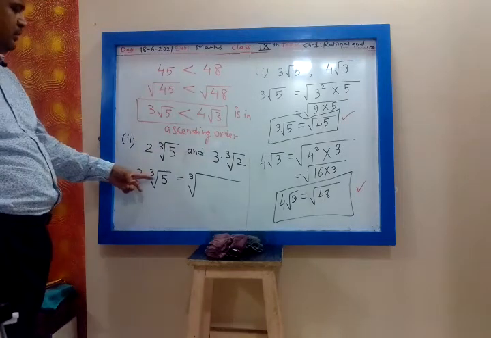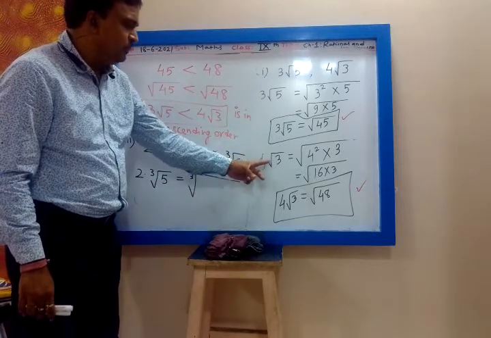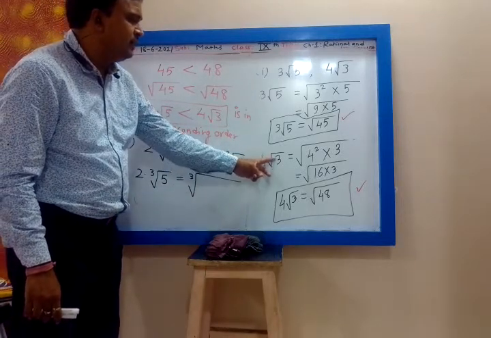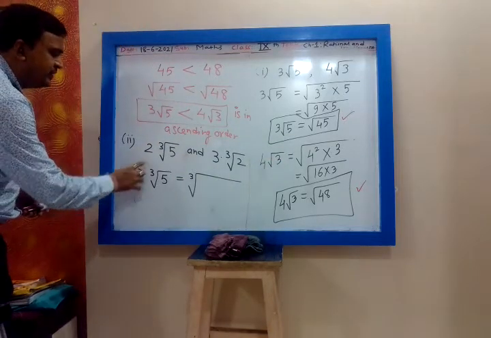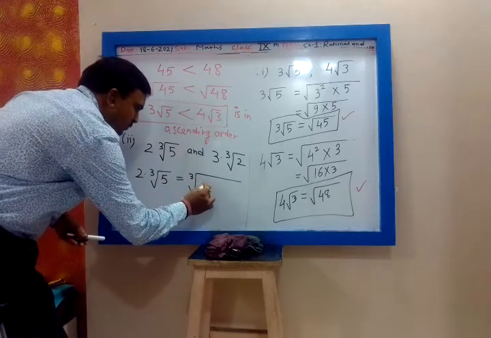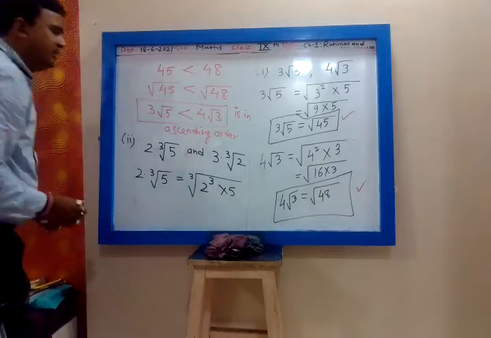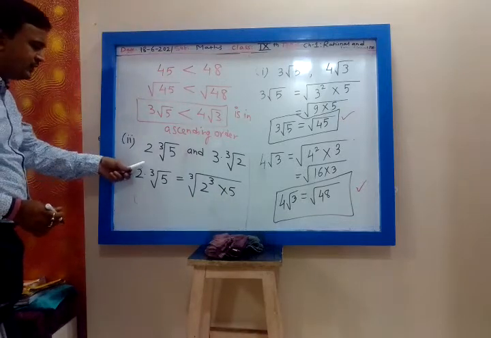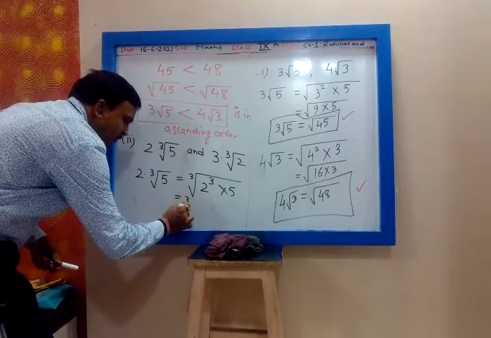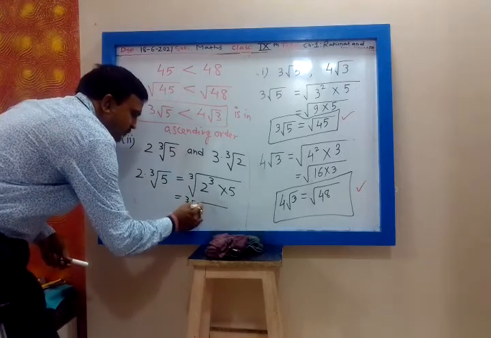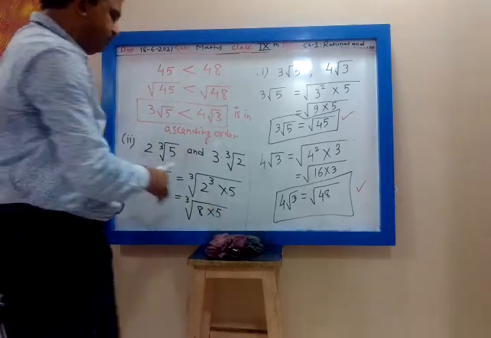Now this is cube root of 5. Earlier it was square root. So when I had taken 4 inside square root, it was 4 square. Now it is cube root. So when you take 2 inside, what will it be? 2 cube. Are you getting it? 2 cube into 5. When I take 2 inside cube root, it will be 2 cube. So that is cube root of, what is 2 cube? 8. 2 2s are 4, 4 2s are 8. So that is 8 into 5.